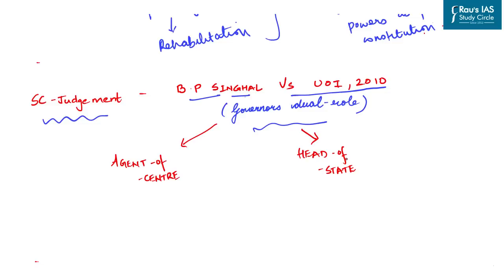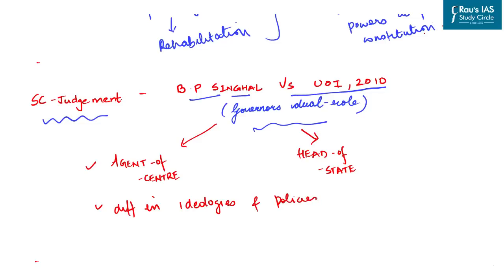Supreme Court in the same case upheld that there is no limitation or restrictions on the pleasure doctrine. That is, it upheld that president can remove the governor from the office at any point of time without assigning any reason and without giving any opportunity to show cause. However, it said that power to remove cannot be exercised in an arbitrary and unreasonable manner. It said that power is to be utilized only in rare and exceptional circumstances.